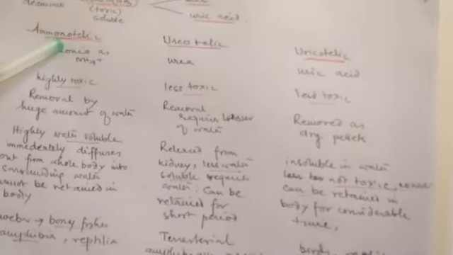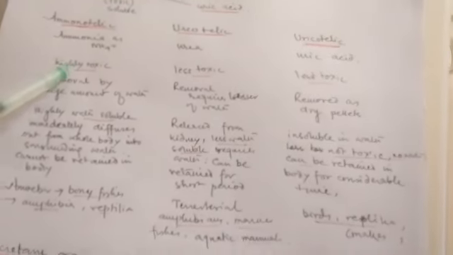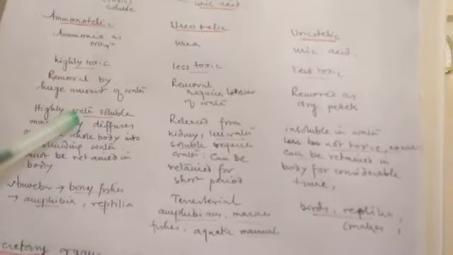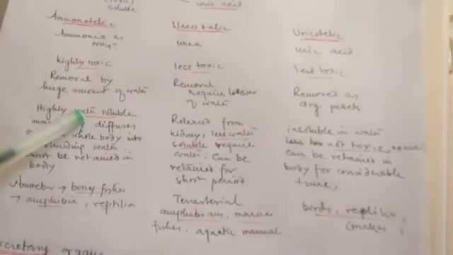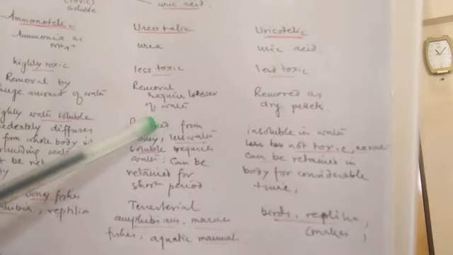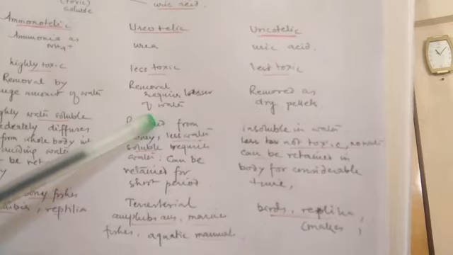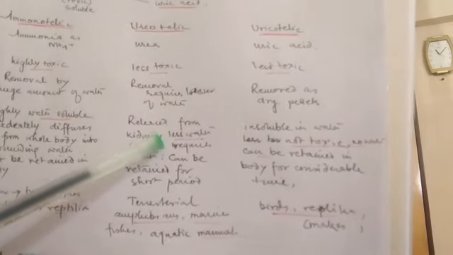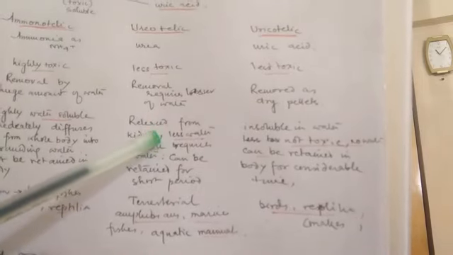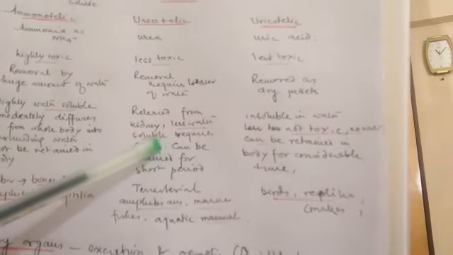So first of all, ammonotelic organisms release ammonia, which is highly toxic and highly water soluble, released immediately after formation and diffused out of the body, mainly through water. It is found mainly in aquatic organisms. This is the ureotelic organism. Urea is less toxic and water soluble; its elimination requires a huge amount of water also, but it can be retained for a particular period in the body.